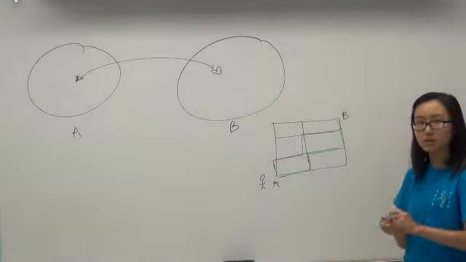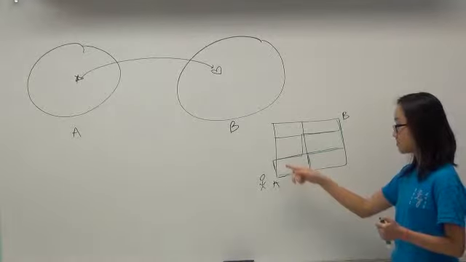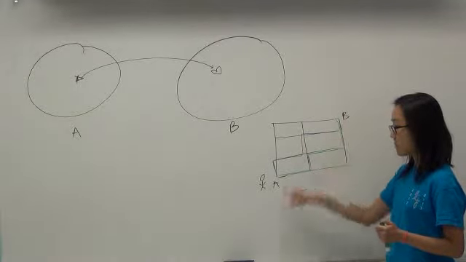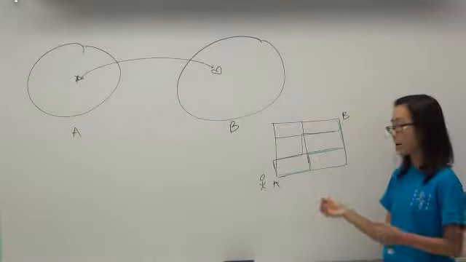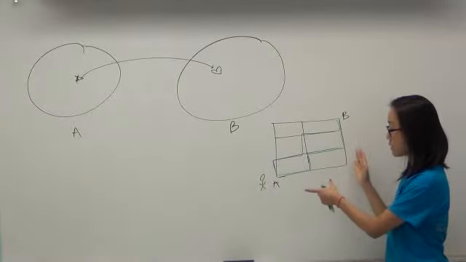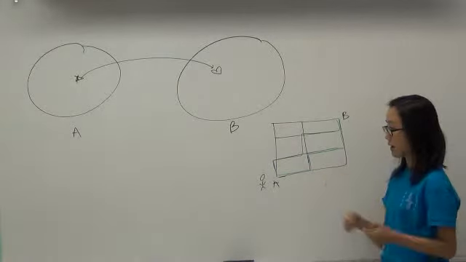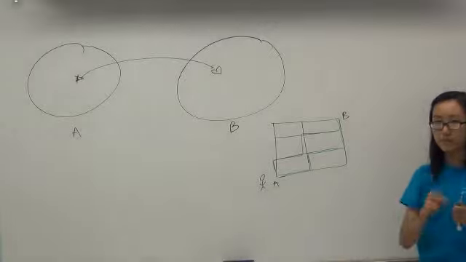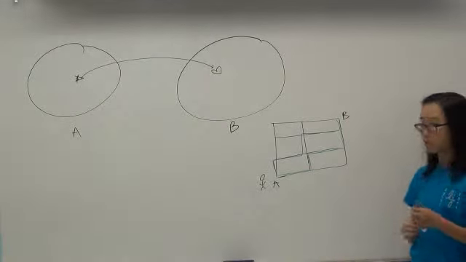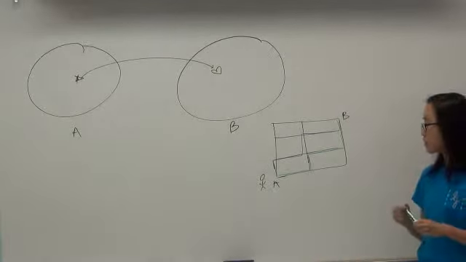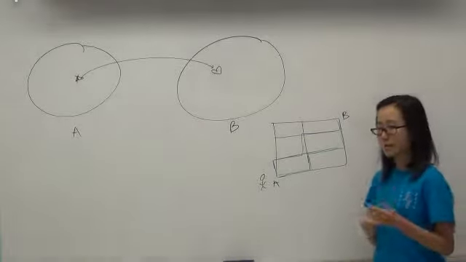So if you keep doing this for a little bit, you'll see that every path from A to B has 5 steps. And of the steps, how many of them are going to the right? 2, right? How many of them are going up? 3.